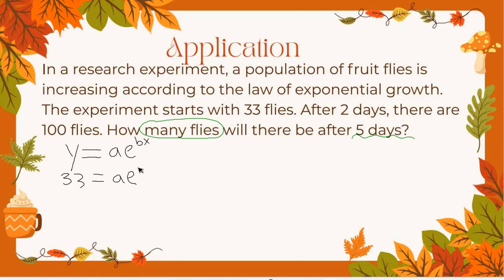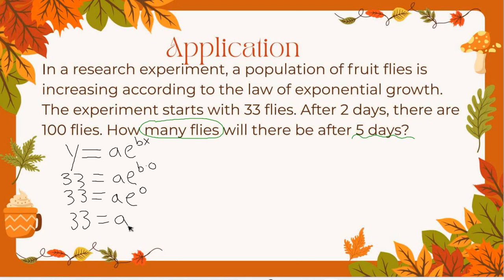So that means that I have b times 0. What is b times 0? 0. And then anything to the 0 power is what? 1. So what are we just left with there? Just a, right?